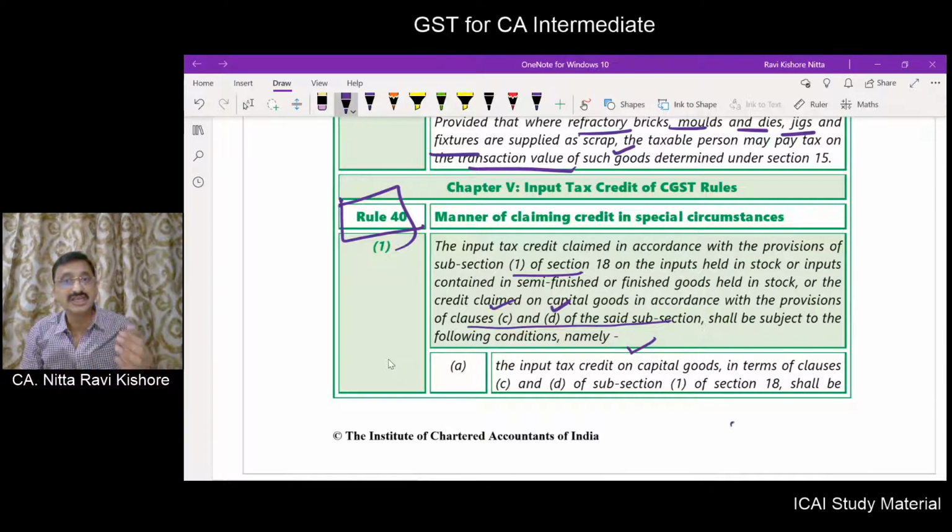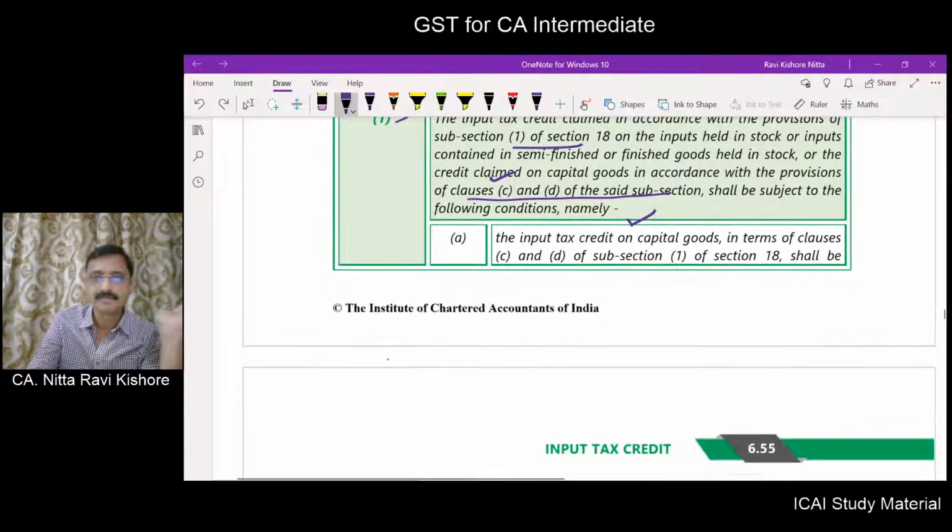But as far as point number C and D are concerned, capital goods is also available. C is with regard to a composition dealer becoming a regular dealer. D is with relation to an exempted supply becoming a taxable supply.